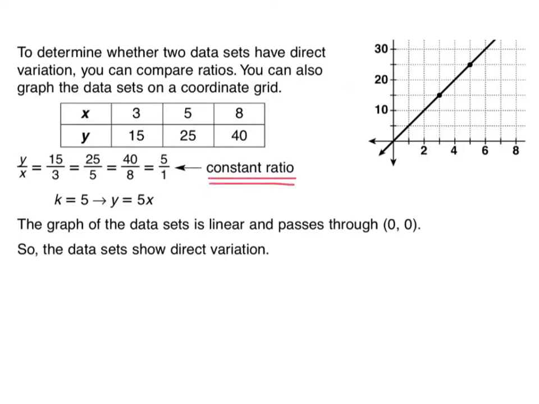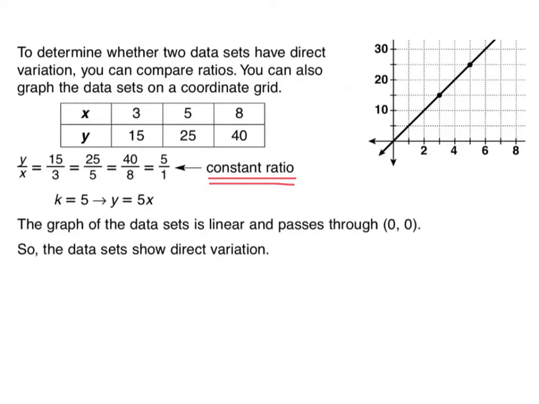Once you know the value of that constant ratio, and 5 over 1 is just equal to 5, you can use that as k. And you can then plug in that 5 and make an equation. y equals k times x, and k here is 5. So y equals 5x describes this information, and it describes this line that you see here on the graph.